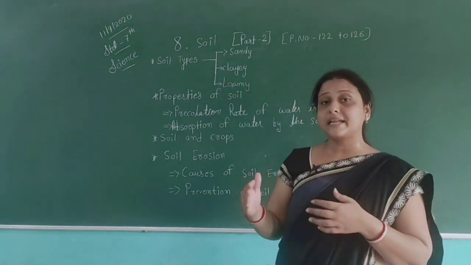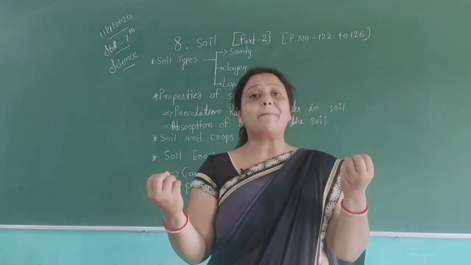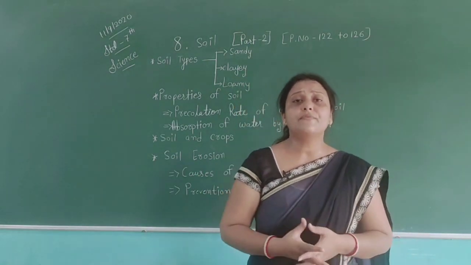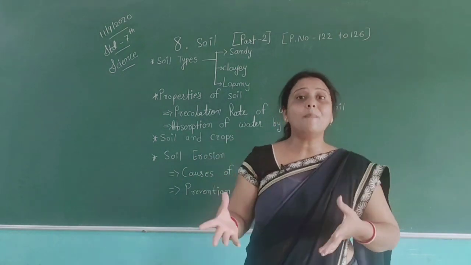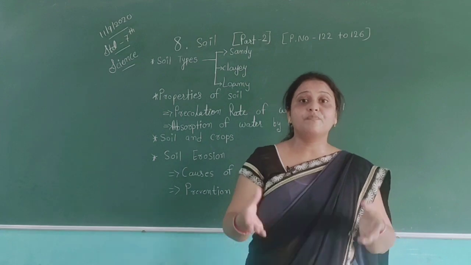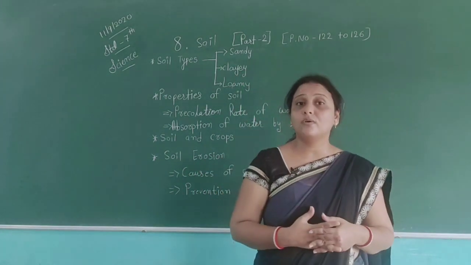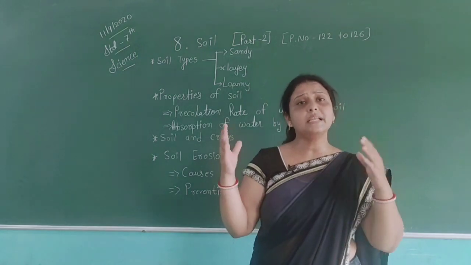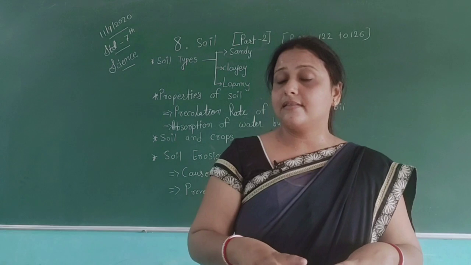First, percolation rate of water absorption. That means the capacity of the soil, which type of soil will percolate the water, and in how much amount. They have given us an activity. Using this activity we can find out easily. They take different types of soil and then add water to them.